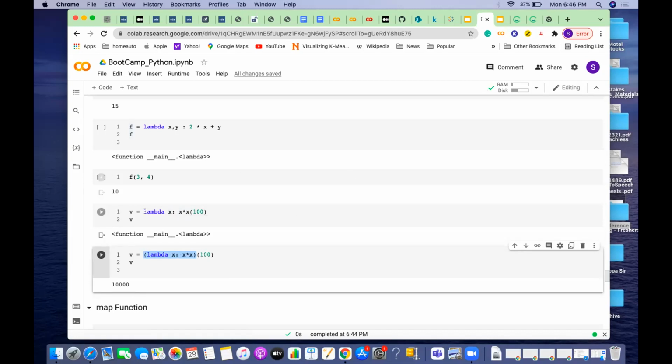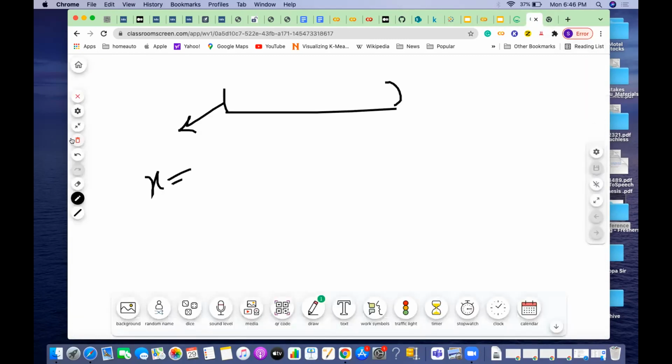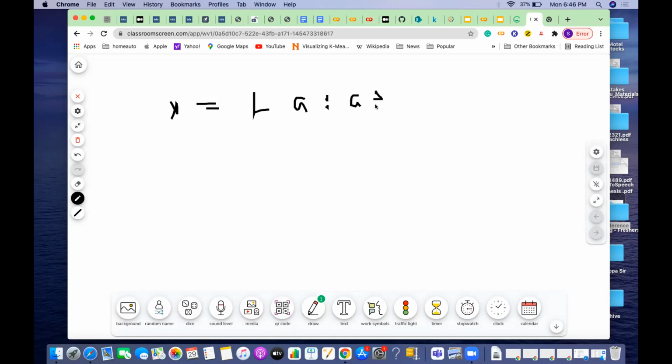When I say F, it represents this whole function, correct? Let me write here. When I say something like X is equal to, assume this is lambda A colon A plus 10.